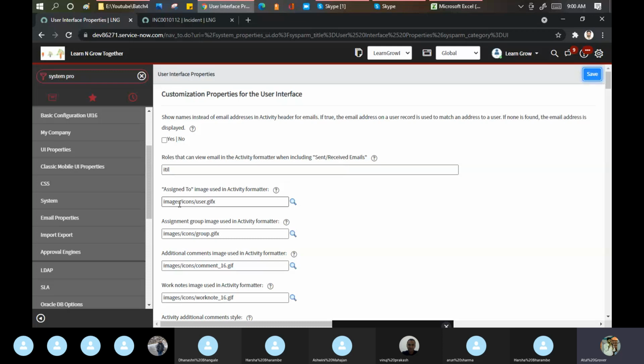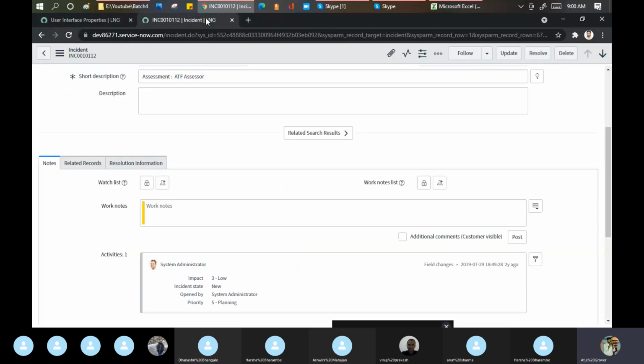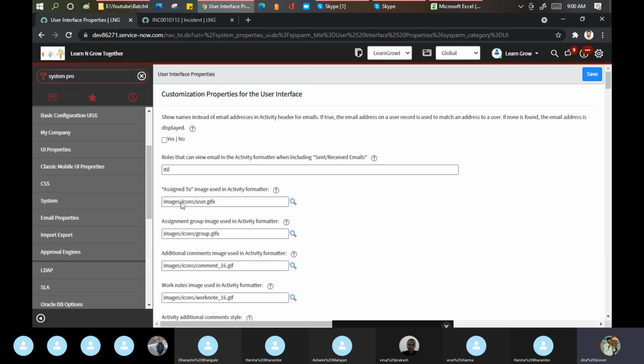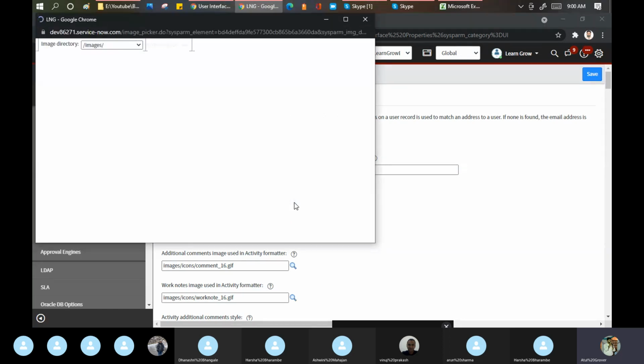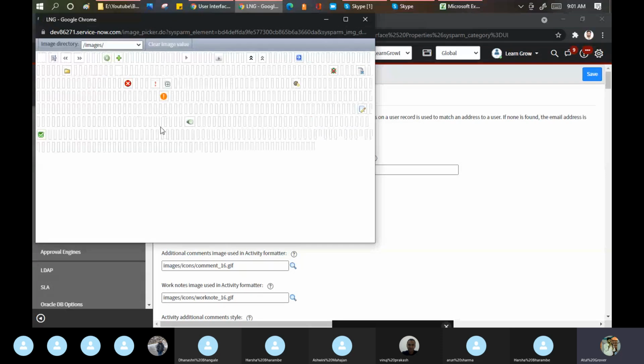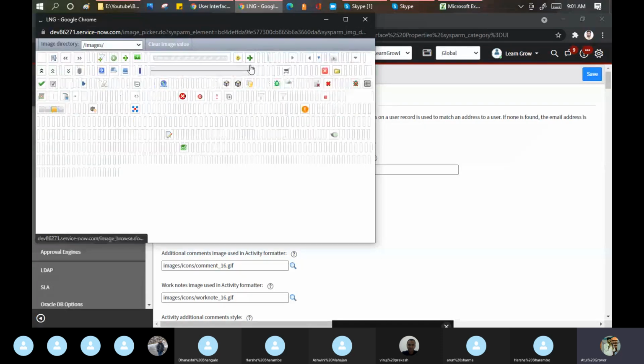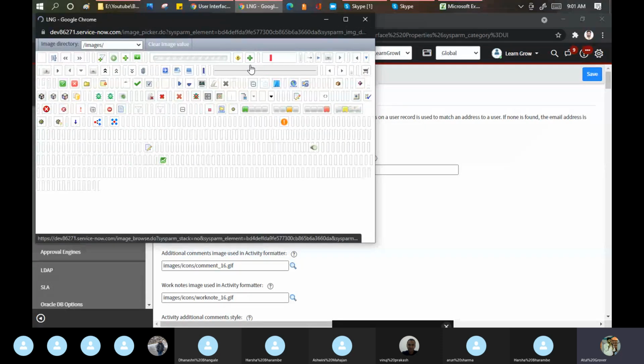Okay, property name image icon users JPEGs. This thing it is showing. From where is it coming? It is coming from this particular place, User GIF X. How can you see? Click here. These many images are available in ServiceNow. Let it load completely.